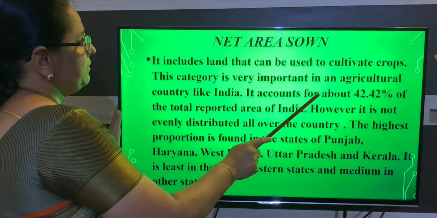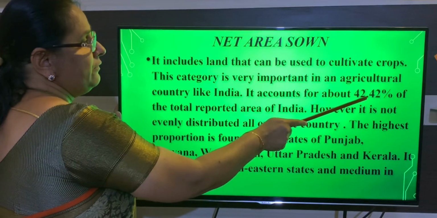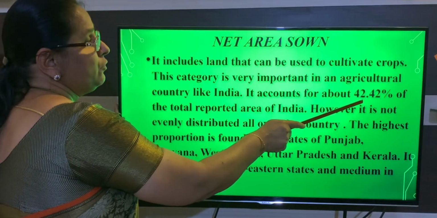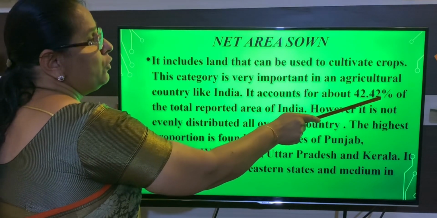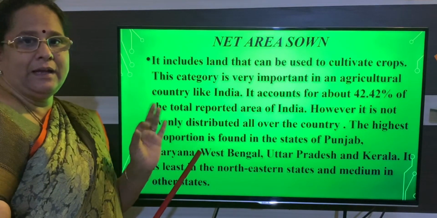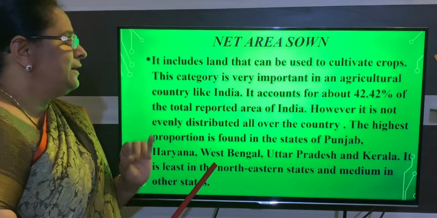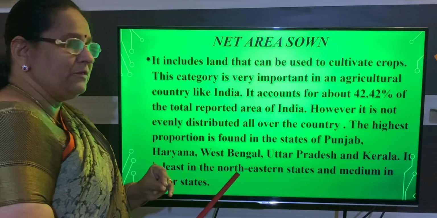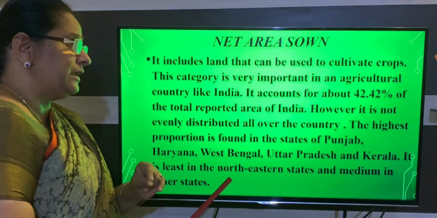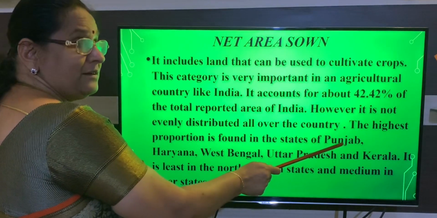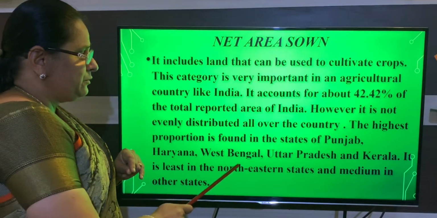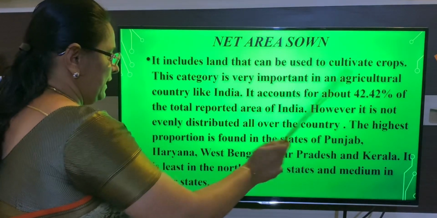So here you remember, nearly 42.42% of land is used for agriculture purpose, and the state which is using the highest land for agriculture purpose is Punjab. After that, it is followed by Haryana, West Bengal, Uttar Pradesh and Kerala.